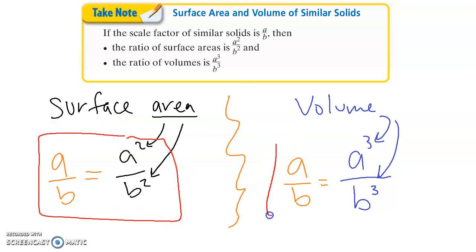I want you to take note and make sure that you have these in your notes. We're going to be practicing these right now. Whenever you're dealing with ratios with surface areas, it's not just one dimension compared to one dimension. Surface areas are square area and volume is cubic. I think we need to practice some examples just to get used to this idea.